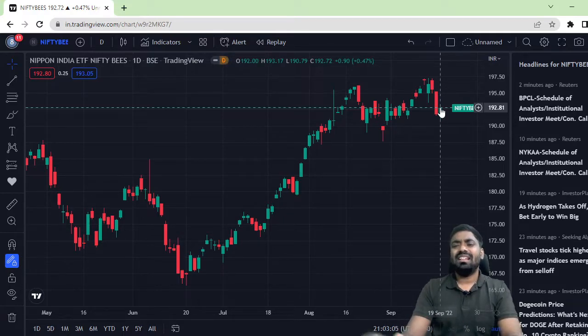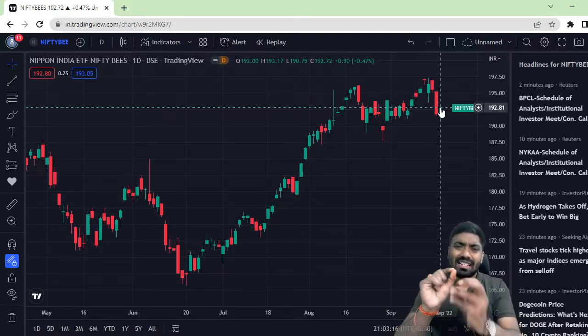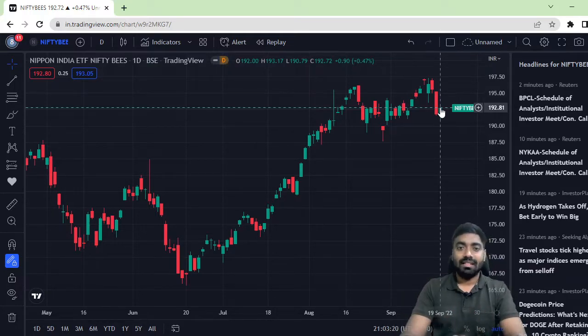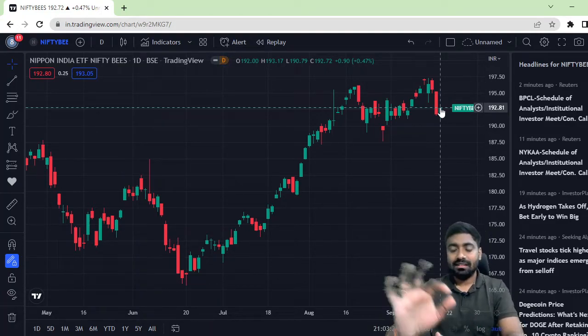So remember one thing, there is a slight mismatch. You may ask me, Vijit, Nifty is not trading at around 19,200, so how is your fund trading at around 19,200? There may be a little lag, because it is an index fund. It replicates the return of the Nifty index, but still the most appropriate tracking happens in the case of Nifty. Okay, that is the first point.